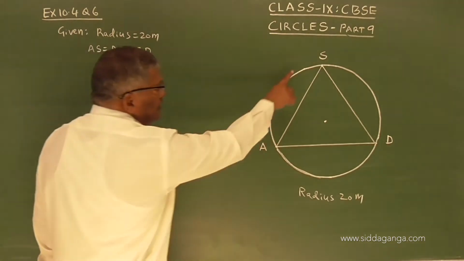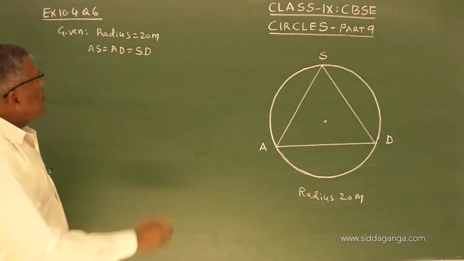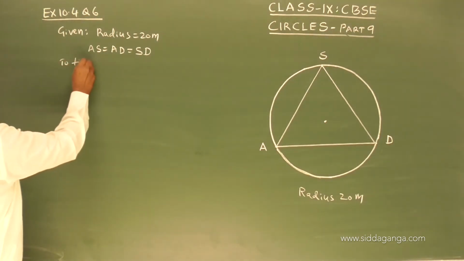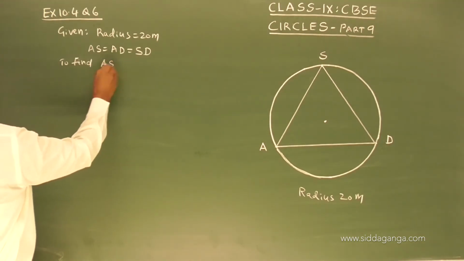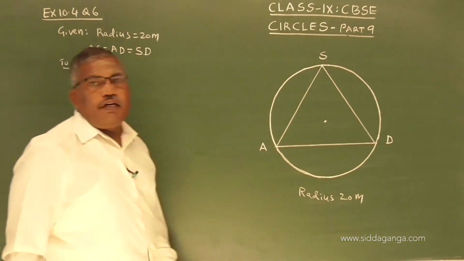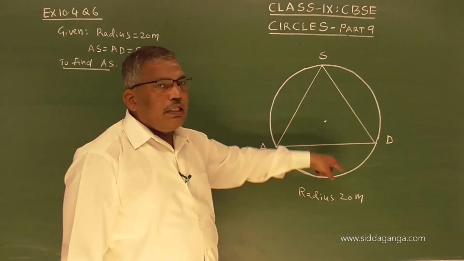So to find AS, the distance between them, we have to find the distance. Of course they are equal. If you find one, we will get all the three.